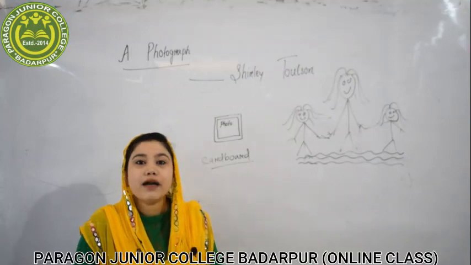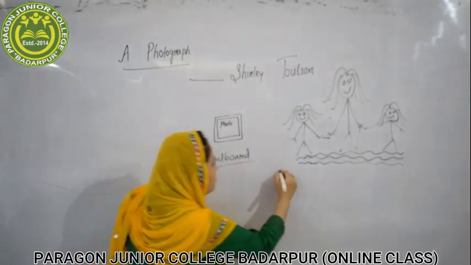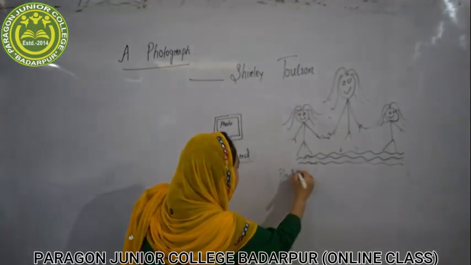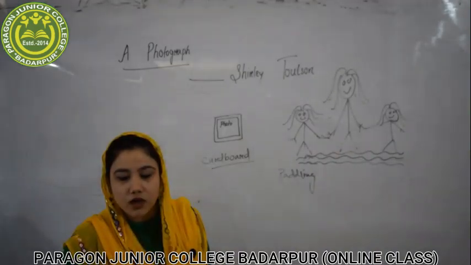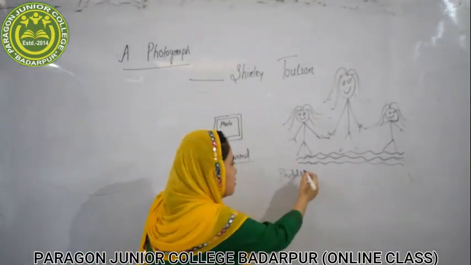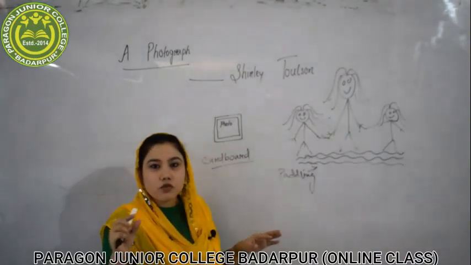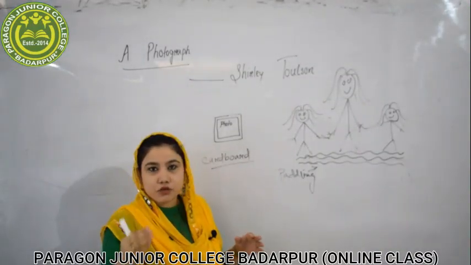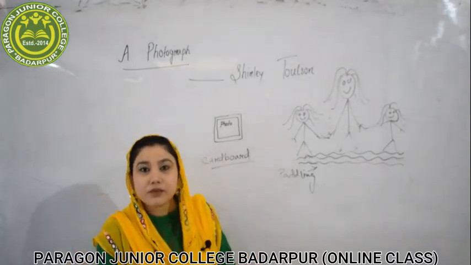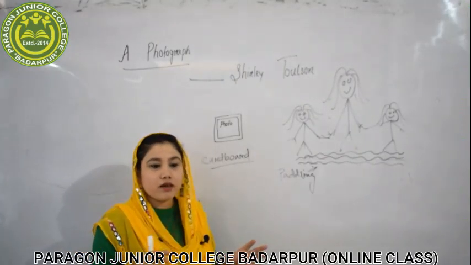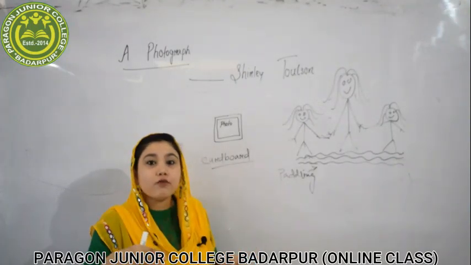They went paddling. What do you mean by the word paddling? See here, these are the water, less water on the beach you can see. If you go to any seashore or sea beach, we can see where there is a little water and people can walk.